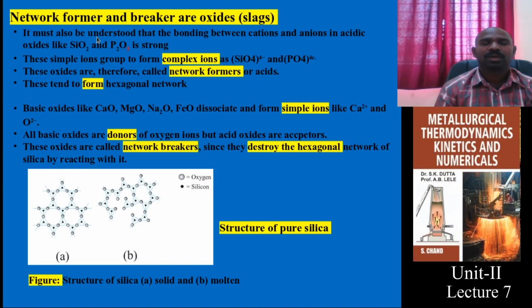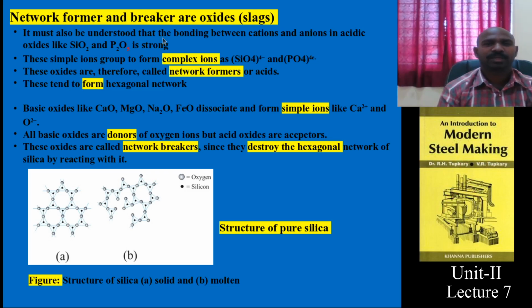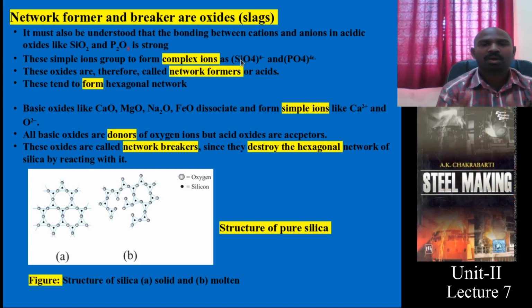Mainly these acidic oxides and basic oxides are categorized into two forms, network former and network breaker. All these acidic oxides, predominantly SiO2 and P2O5, form complex ions. When oxygen combines with SiO2, it forms SiO4 4 minus. It is a complex ion. It forms a network. So that is why these acidic oxides are network formers.